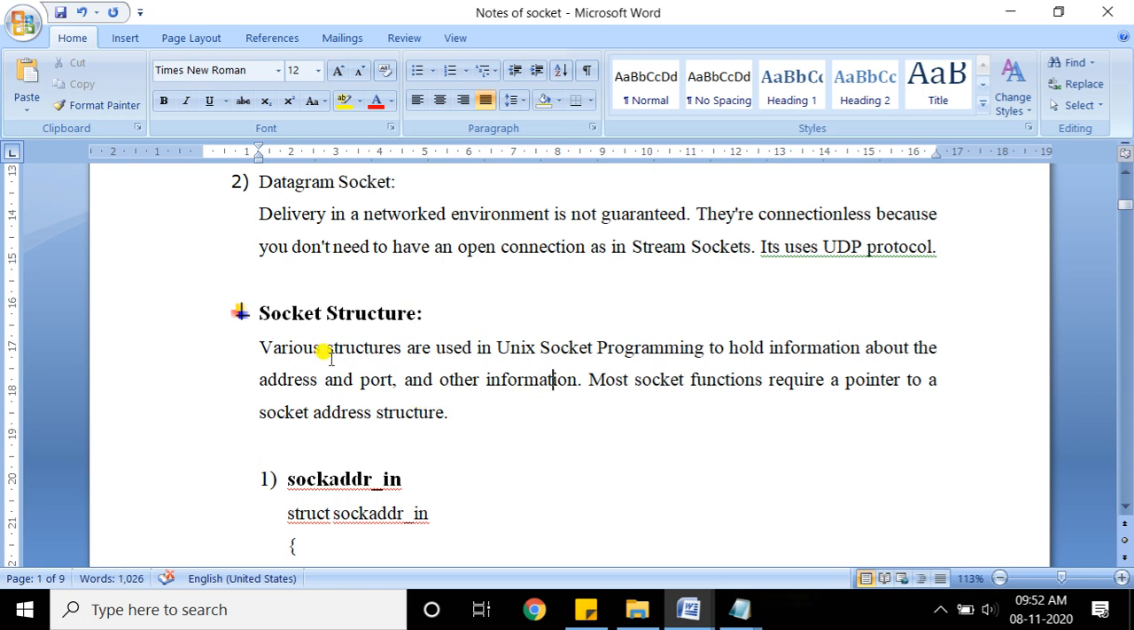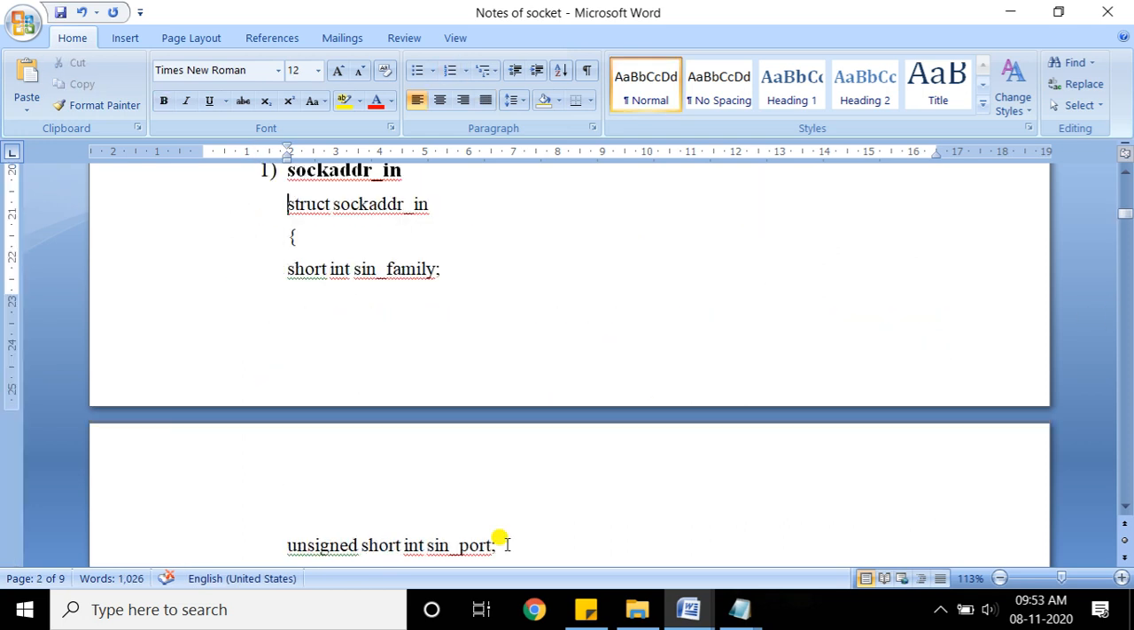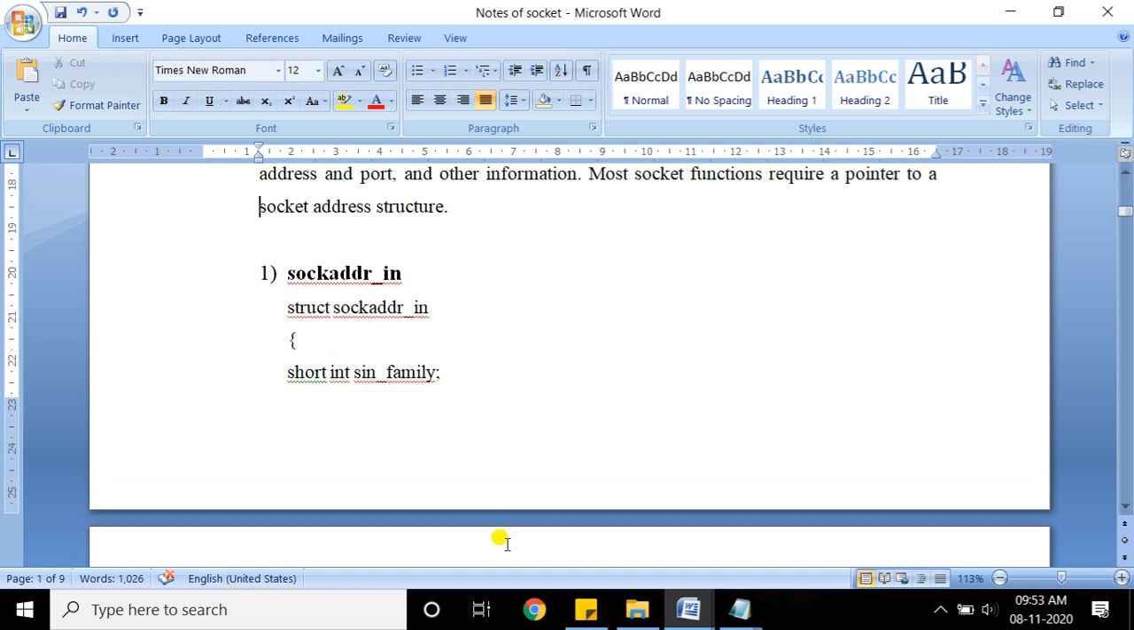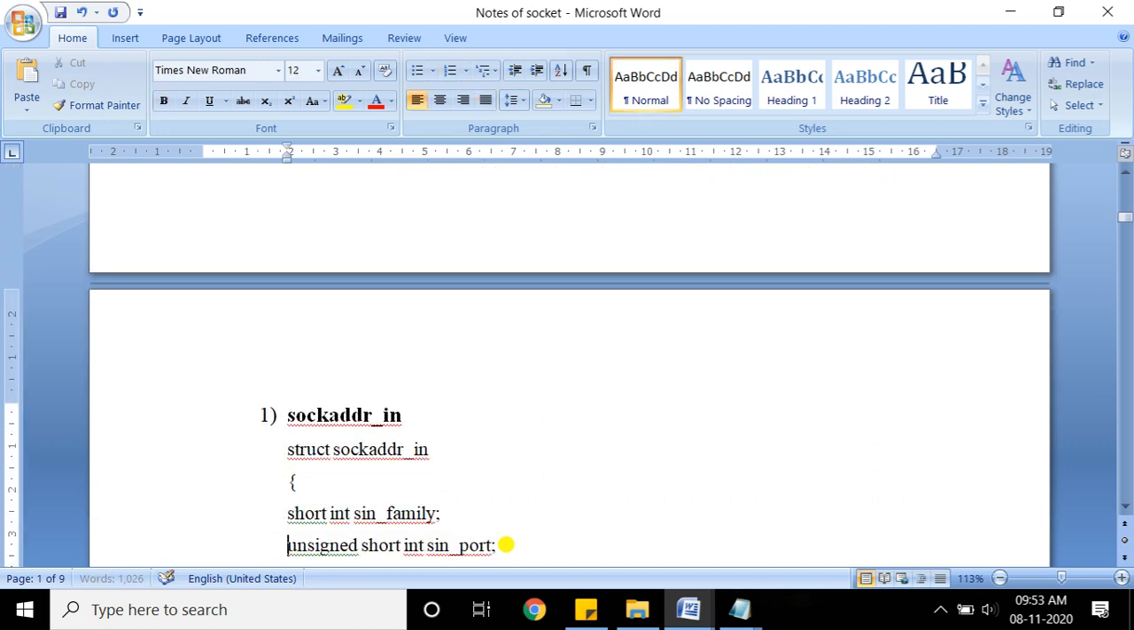The Unix operating system provides different structures related to socket programming. For what purpose are these structures used? They are used to hold information about addresses, ports and other information. There are many structures, but I am not going to discuss all of them. I have given information about only the two structures that we require, so let me talk about only those two.